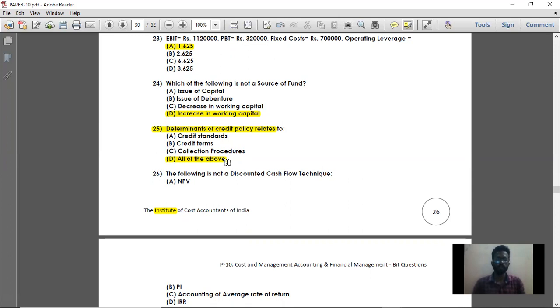So these are the different policies which will be followed by the debtor. In that you will be having credit standards, credit terms, collection procedures, everything. All this will be contained in the credit policy. So option D is the right answer. That is all the above.